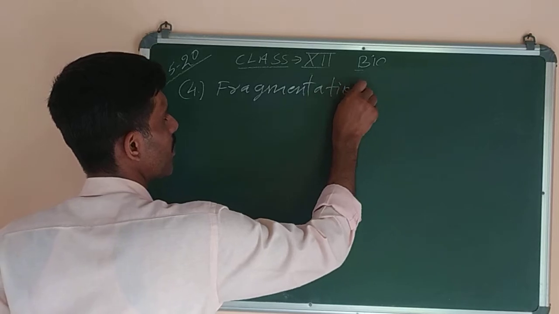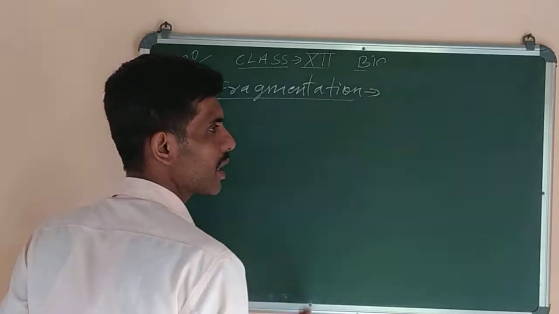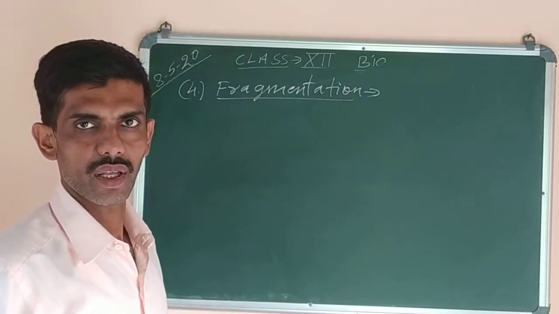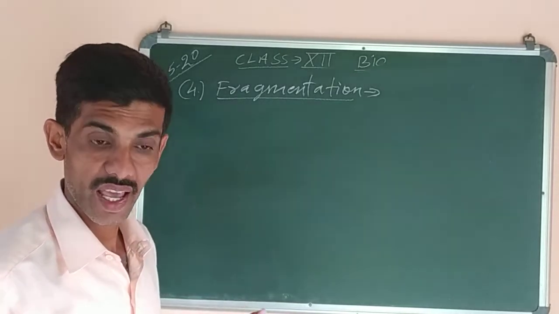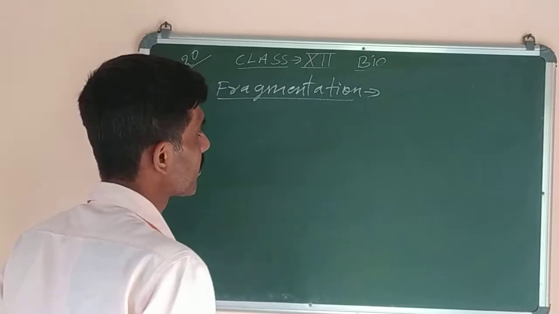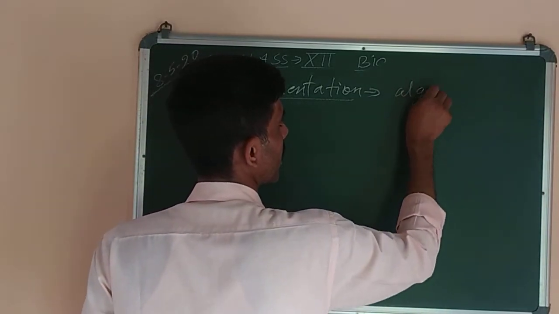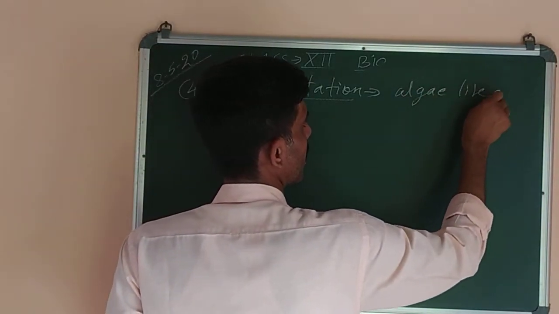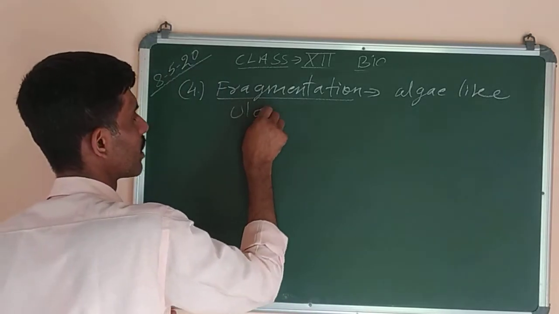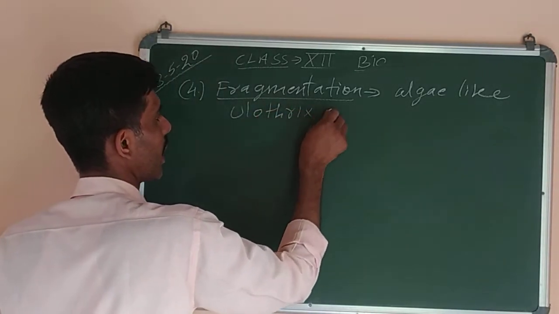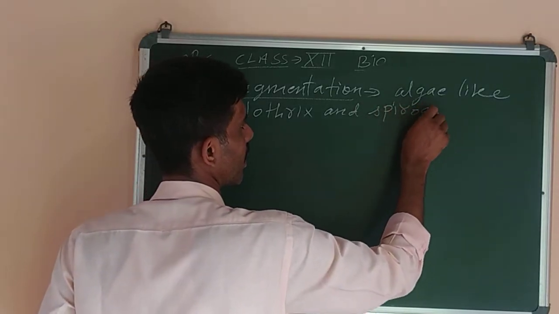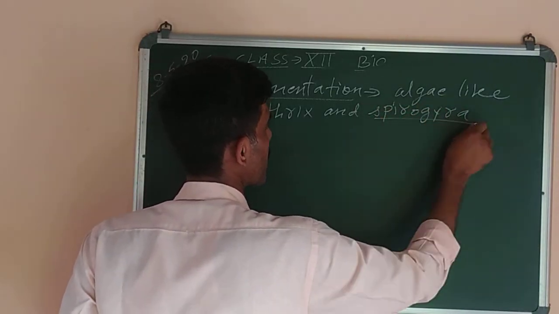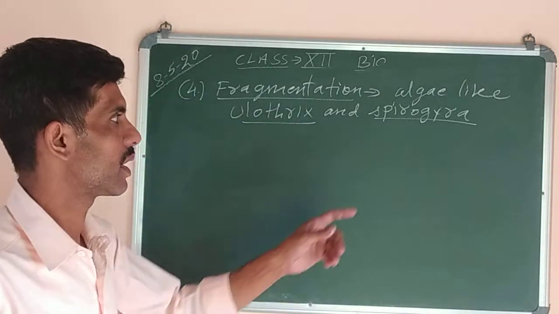This method of asexual reproduction is found in simple organisms like algae, such as Eleutheryx and Spirogyra. Two names I have written, Spirogyra, Eleutheryx. What are they? They are algae.